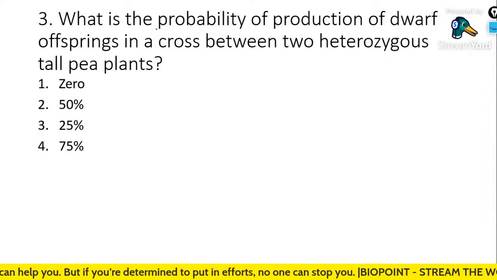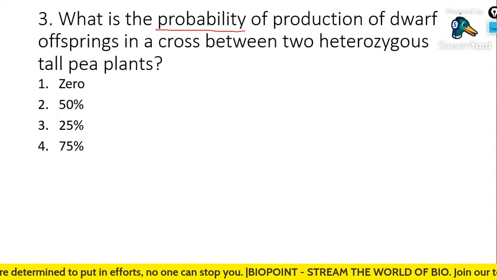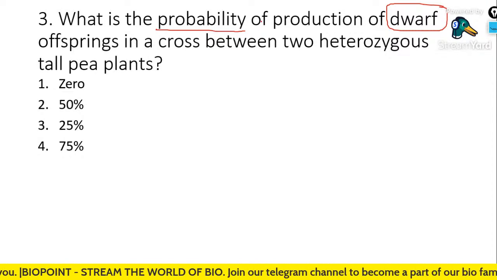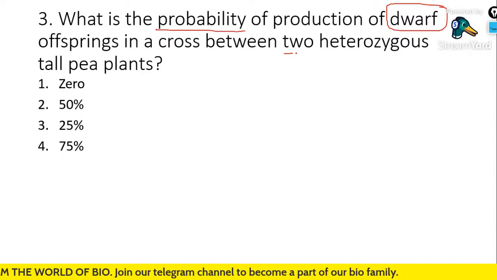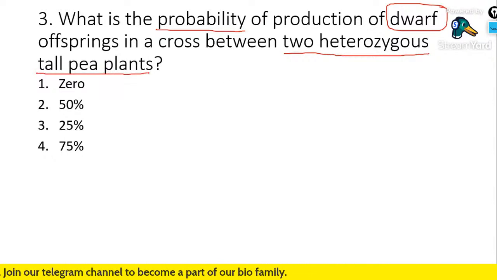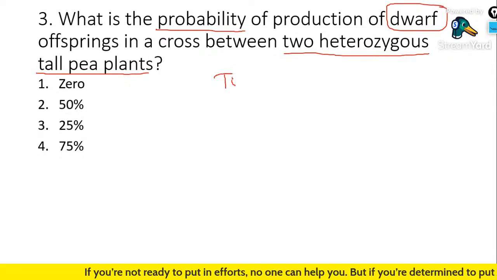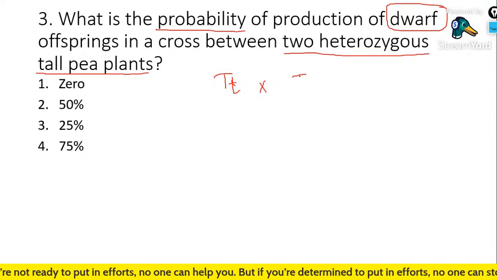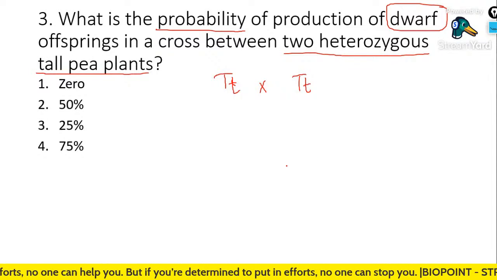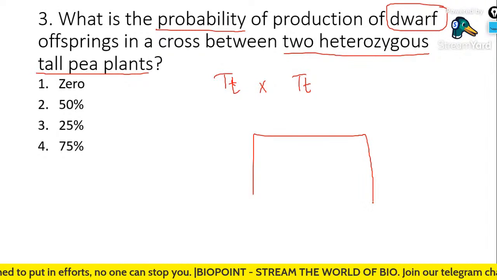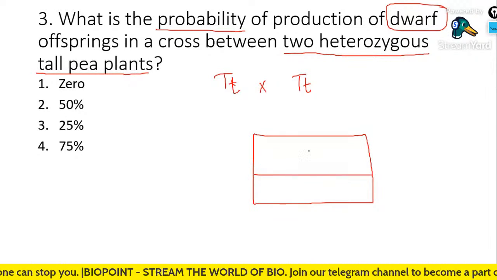What is the probability of production of dwarf offspring in a cross between two heterozygous tall plants? Two heterozygous tall plants. Can we start doing the cross, everybody? Two heterozygous tall plants, that is capital T, small t, is made to cross with capital T, small t. What is the probability of the dwarf plant obtained? Let's draw the probability square or the Punnett square or the checkerboard based upon this.